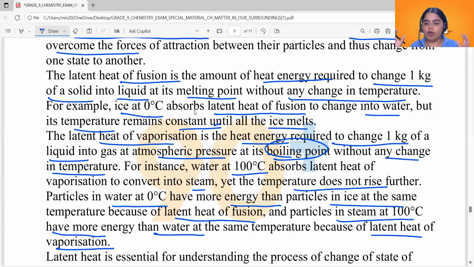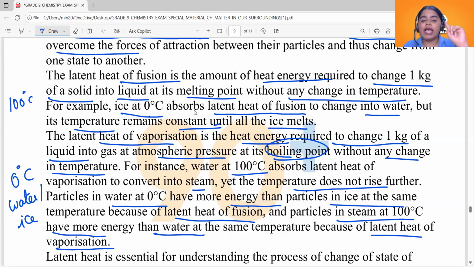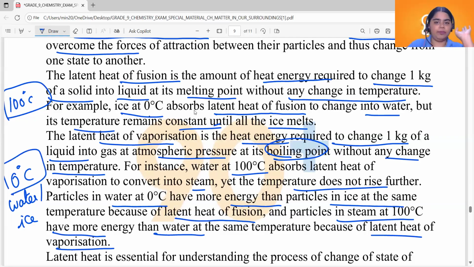And you would obviously know that at 0 degrees Celsius, we have both water and ice. You can say both solid and liquid states are present at 0 degrees Celsius. And at 100 degrees Celsius, you have both liquid and gaseous states present, both water and water vapor. At 100 degrees Celsius means at boiling point, and 0 degrees Celsius is the melting point.